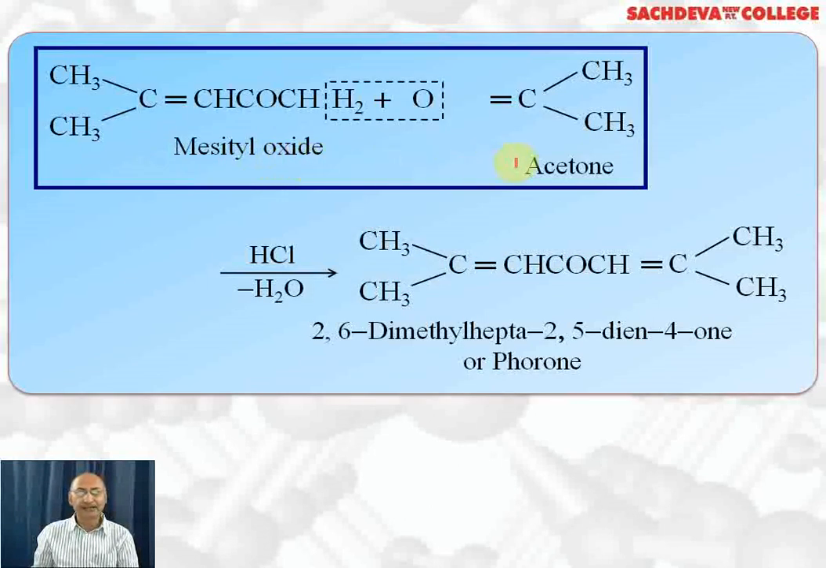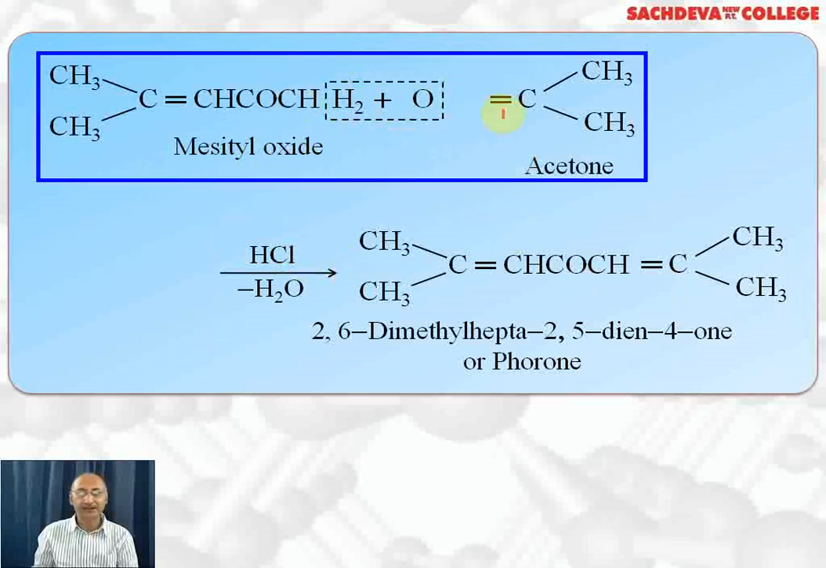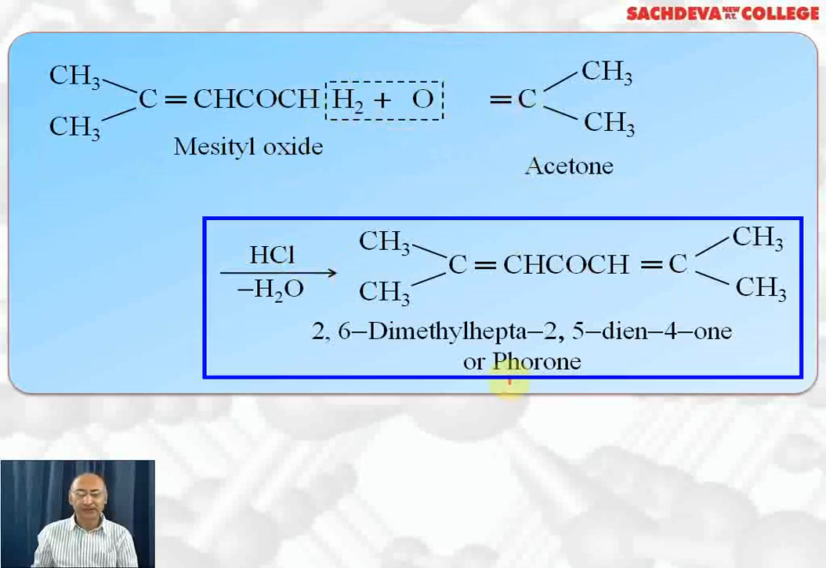Mesityl oxide further condenses with acetone. Water is lost and absorbed by HCl gas. We get this condensation product. A double bond is formed between CH and this carbon. This compound is called phorone, and its IUPAC name is 2,6-dimethylhepta-2,5-dien-4-one.